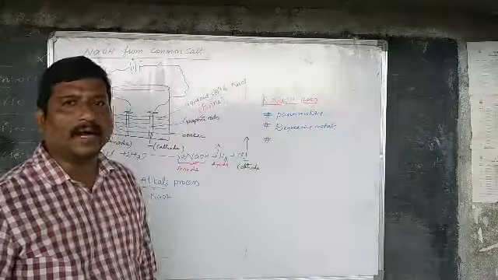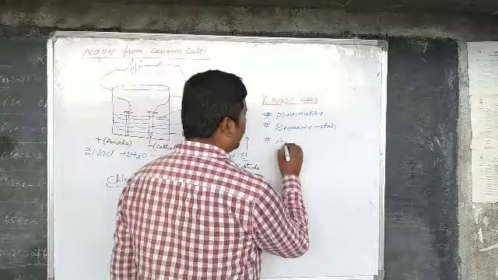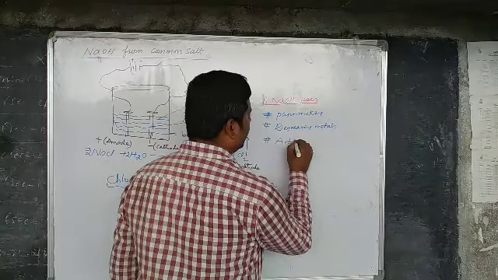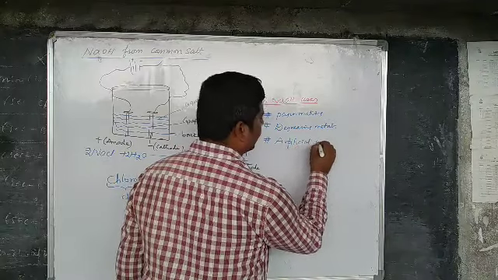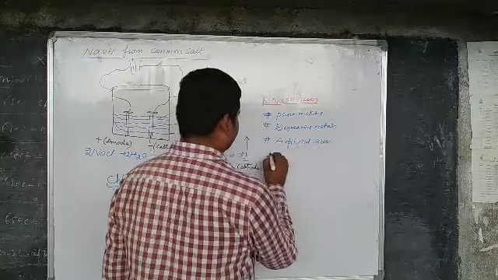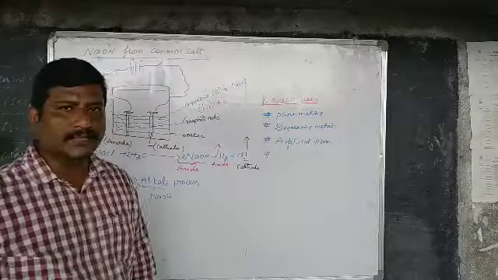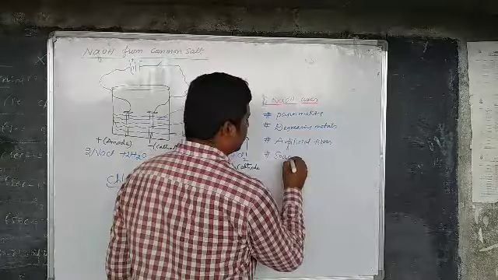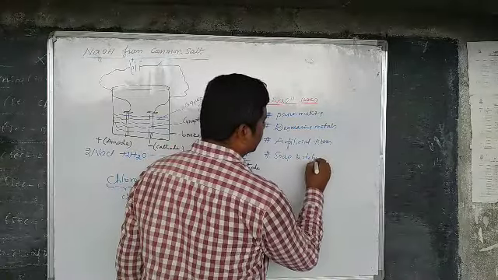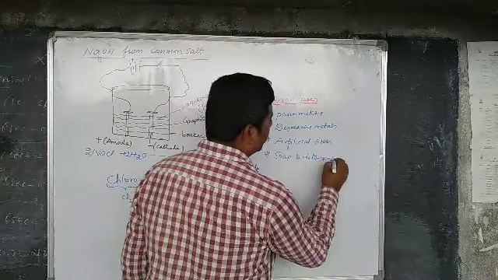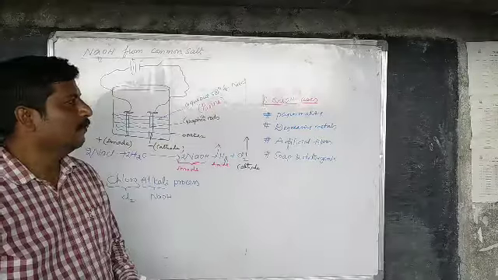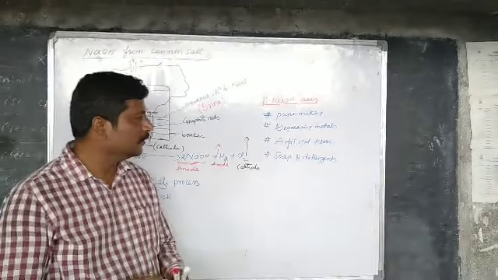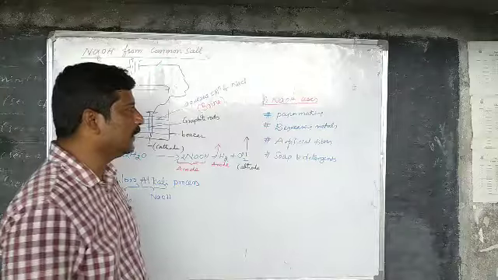It is used in artificial fibers. It is used in soap and detergent industries. So these are the uses of sodium hydroxide: paper making, degreasing metals, artificial fibers, soap and detergents.